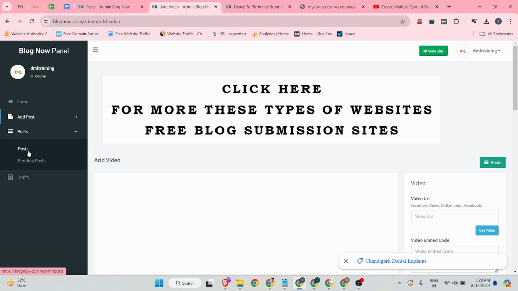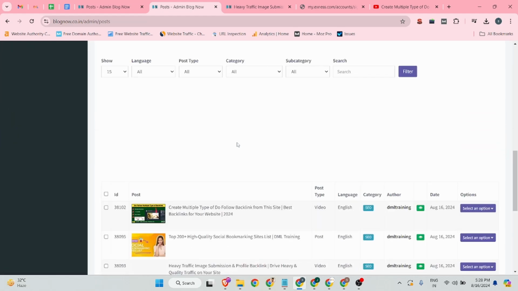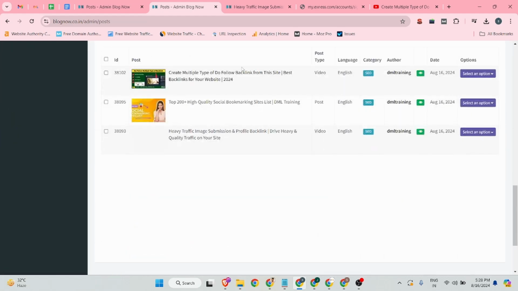I guess while creating the article submission backlink there are some technical issues, so that's why these things are happening, but you can create your article backlink on this site. So this is the process for backlinking. You will see this is a video backlink I have recently created, and this is an article. So this is the process for backlinking on this site.